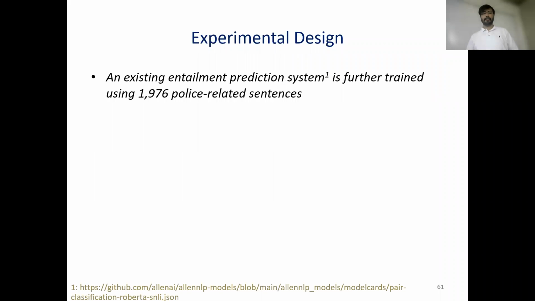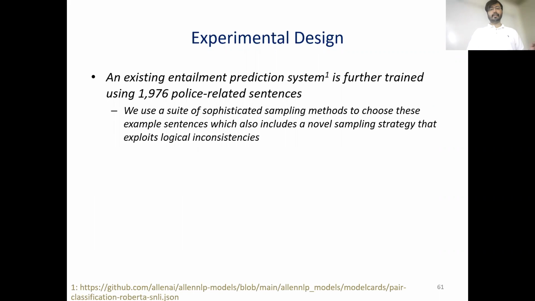In this experiment, we used an off-the-shelf text entailment framework, and we fine-tuned it with an additional 1976 police-related sentences. We used a lot of different sampling methods to create this data set.